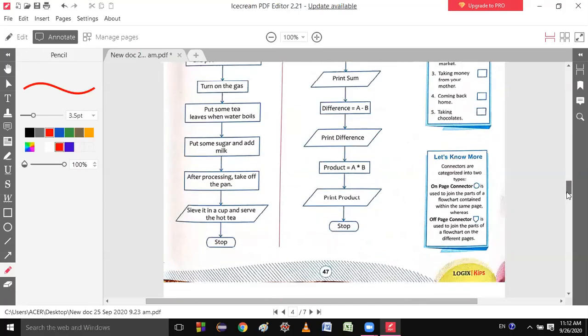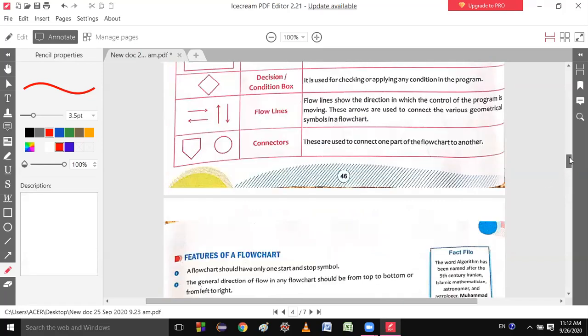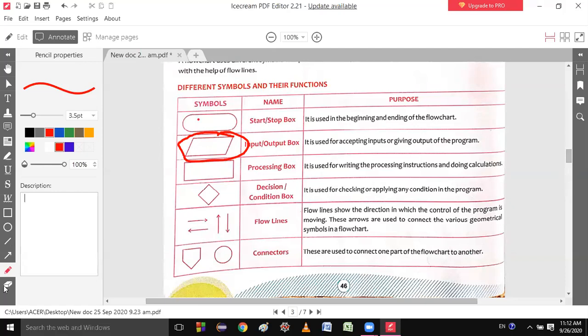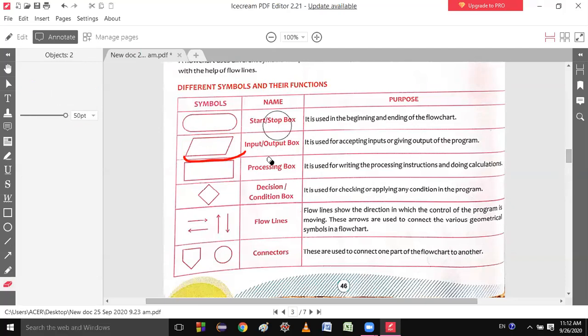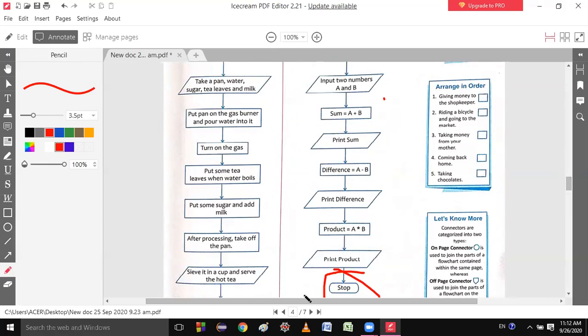Then there is a need of stopping this flow chart. So which symbol will you use? Stop symbol. The start and stop symbol is this. Just see here. This one. This above, first one. This first one. So you will write the stop symbol over here. Okay?